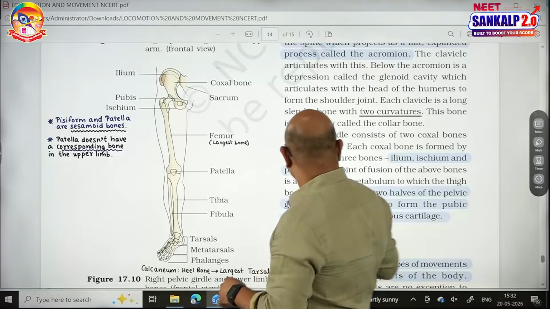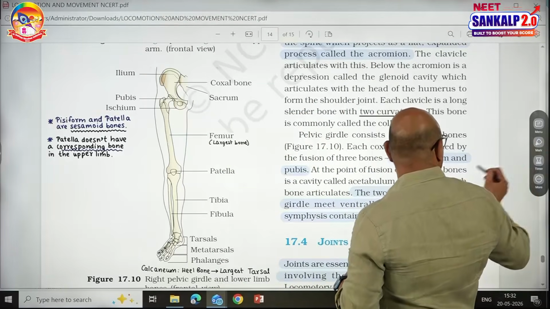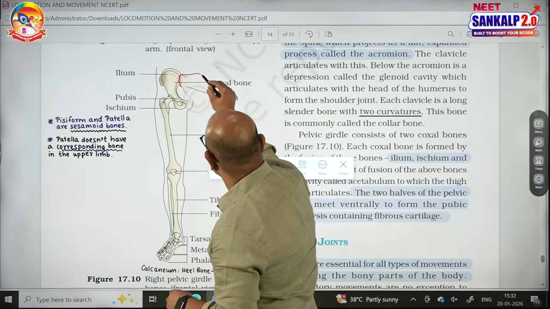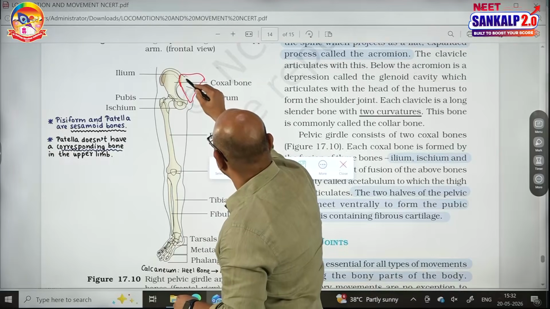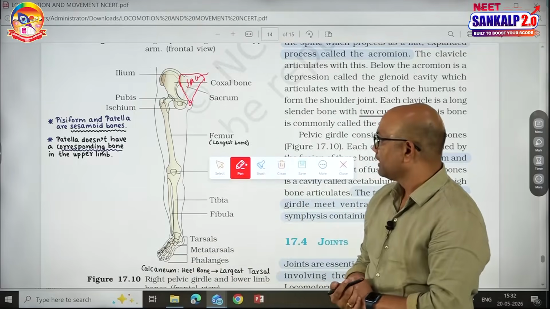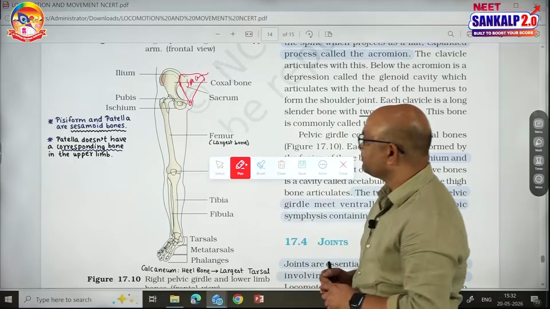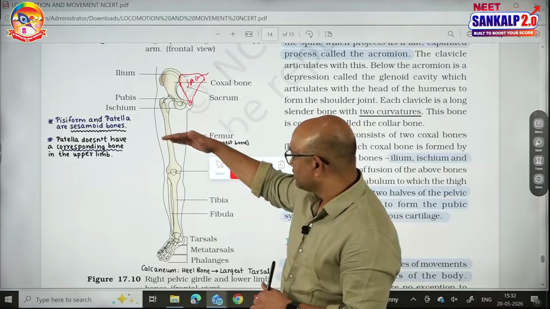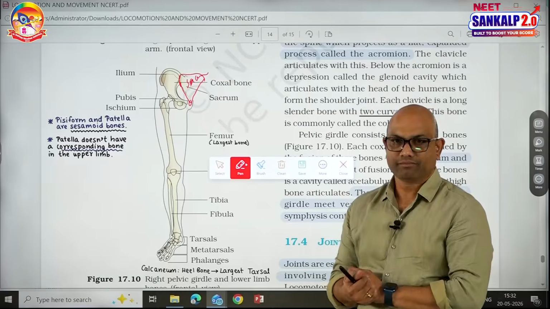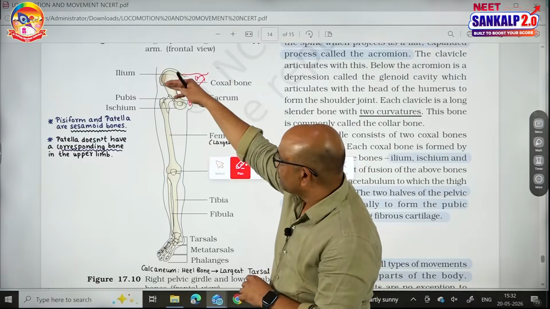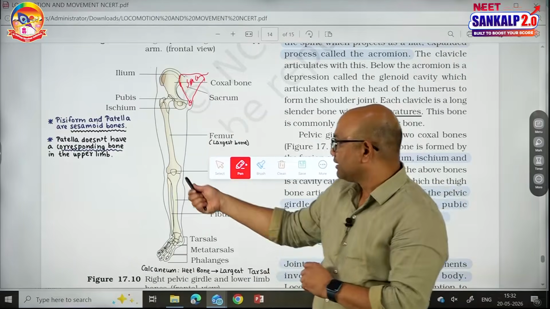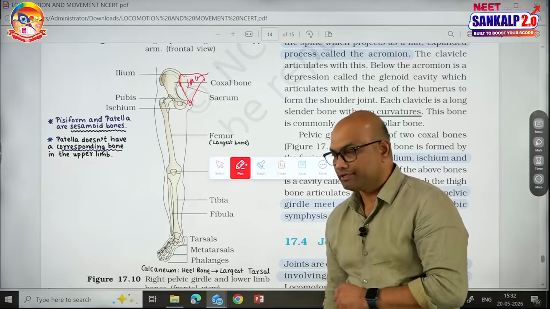Next, what is the bone of the vertebral column that is fixed into this pelvic girdle? Nothing but sacrum. Sacrum is fixed, and finally coccyx. Next, the pelvic girdle is supporting the lower limb bones like thigh, shank and foot. Thigh is having a bone called femur. Femur is the largest bone in the body. It is forming the ball and socket joint at one end, the proximal end. It is forming a hinge joint at the lower end, nothing but the knee joint.